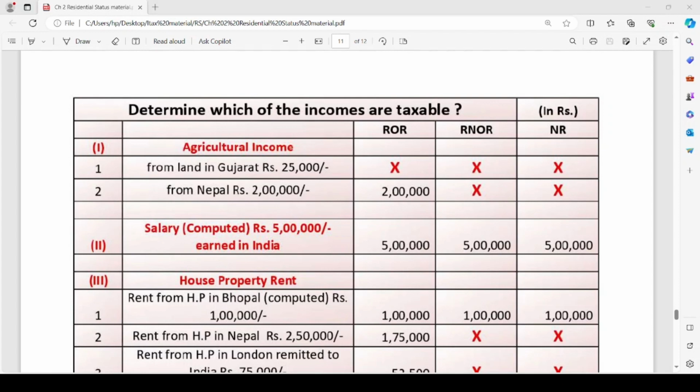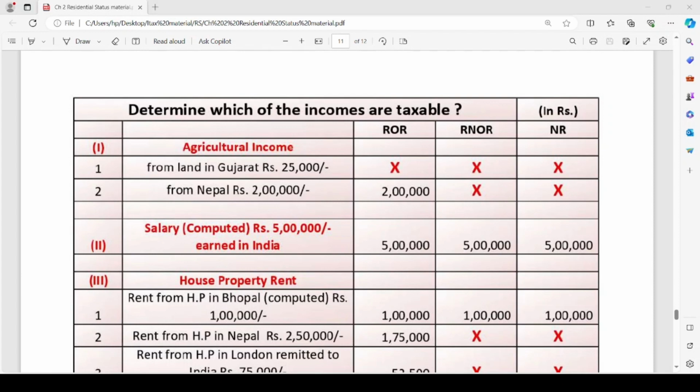So here the salary (computed) amount of rupees 5 lakh earned in India is taxable for all, since it is received in India. It is taxable for ROR, RNOR and NR.